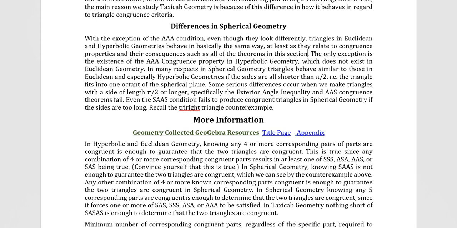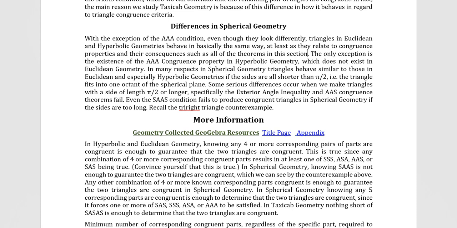In many respects, spherical geometry triangles behave similar to those in Euclidean and hyperbolic geometry, especially if the sides are all shorter than pi over 2. In other words, the triangle fits into one octant of the spherical plane. Some serious differences occur when we make the triangles with side of length pi over 2 or longer, specifically the exterior angle inequality and the AAS congruence theorems fail.